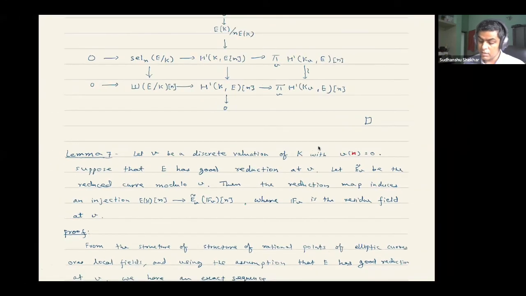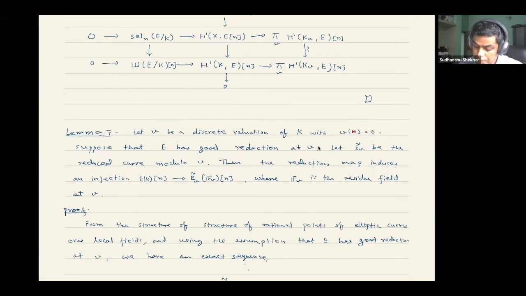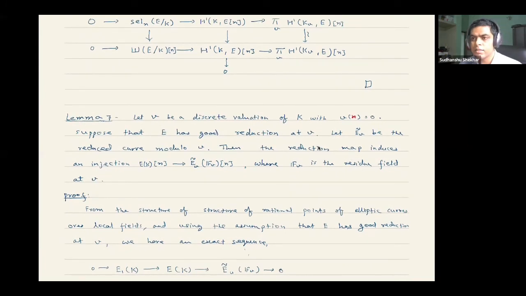So the next thing is this lemma, which essentially relates the n-torsion points of an elliptic curve over a number field and over a finite field.